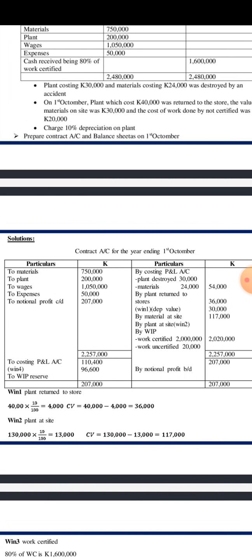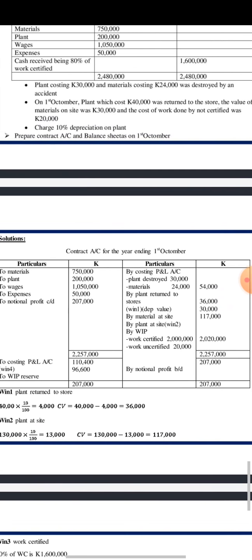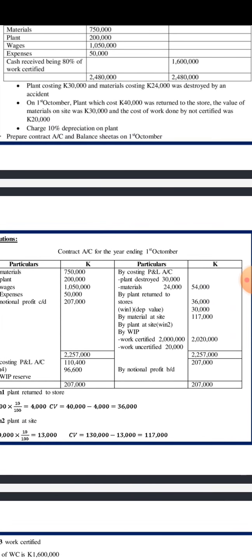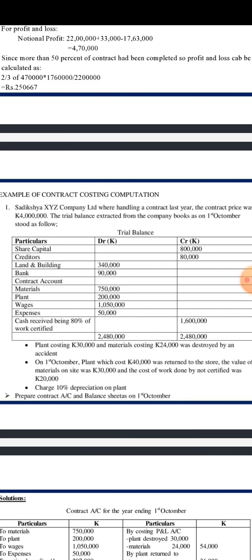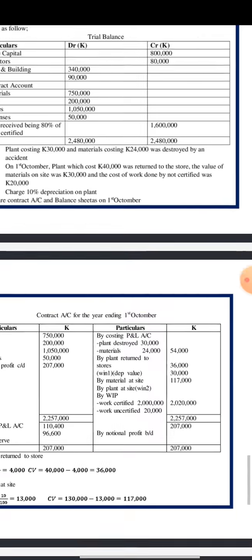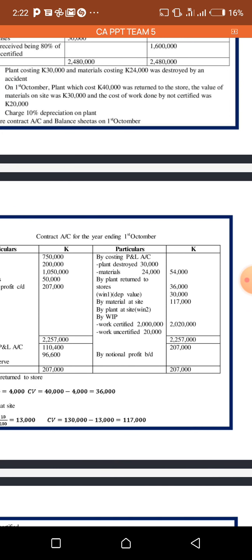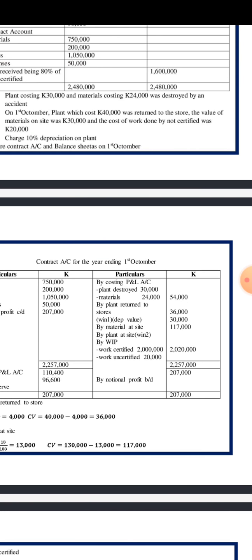We found work certified to be 2 million, as you can see there on the credit side under work in progress. So we do that 2 million divided by that 4 million, which is the contract price here, times 100, we are getting 50.